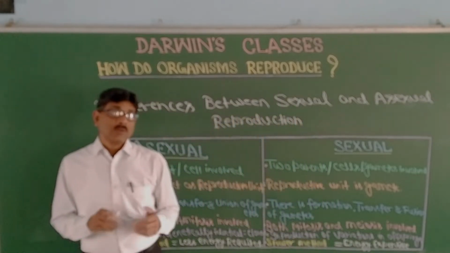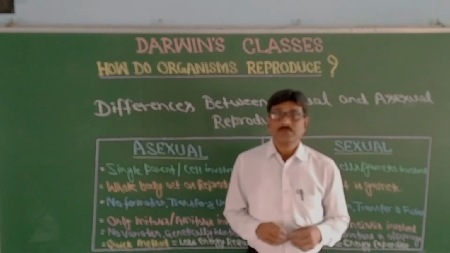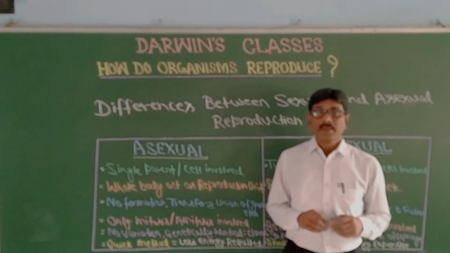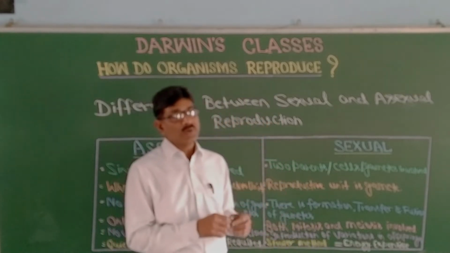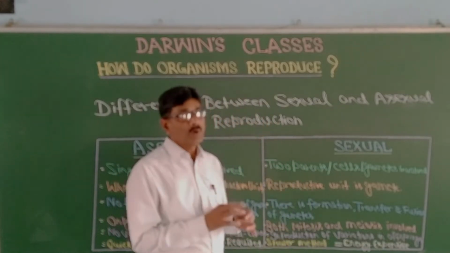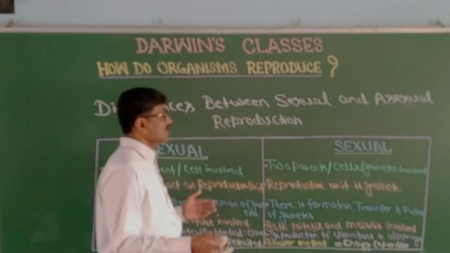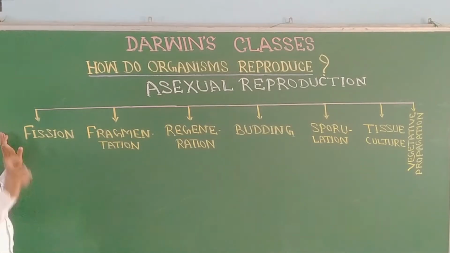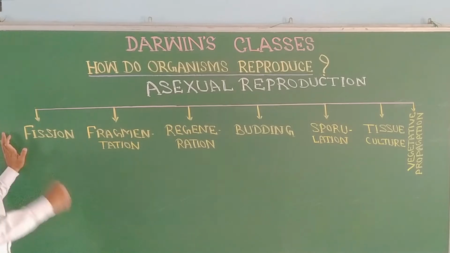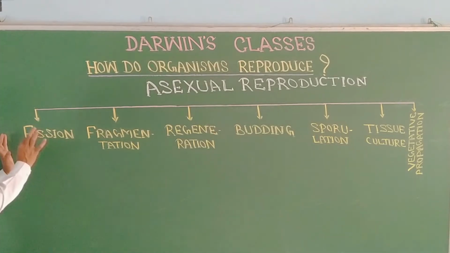regeneration, then spore formation, tissue culture, micropropagation, and vegetative propagation. So these are the methods of reproduction where there is no involvement of gamete, no involvement of sex cell. So let us study these in detail. Yes, these are the methods of asexual reproduction where there is no involvement of gamete formation, no involvement of fertilization and zygote formation. That means a simpler method of reproduction, and they are fission.